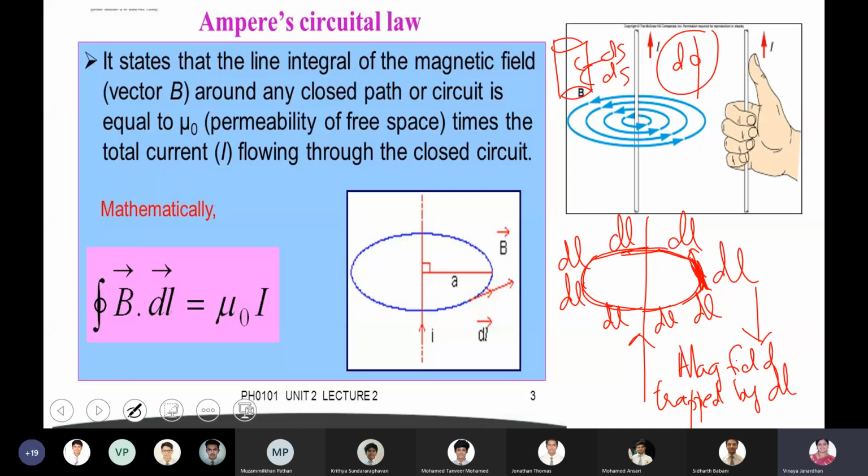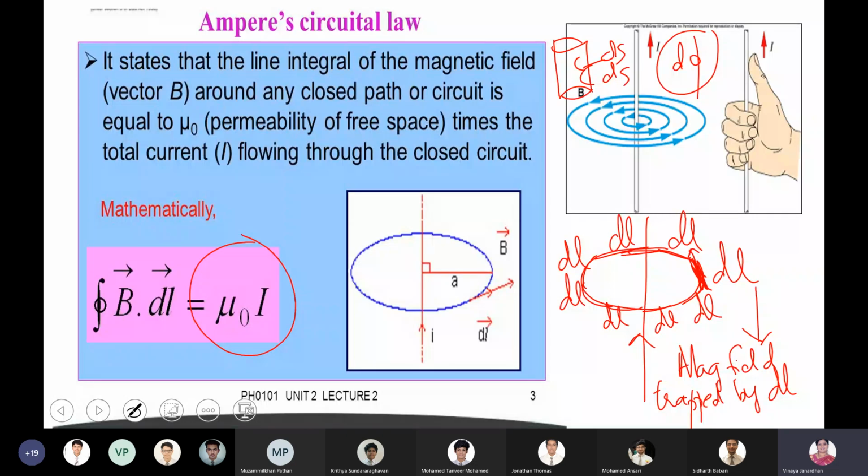So it is going to be trapped by the entire Amperian loop. Your entire Amperian loop is going to trap the magnetic field. First find what is the magnetic field trapped by this small element dl, and then you find the total amount of magnetic field trapped by the entire Amperian loop, and that is given by mu naught into I.